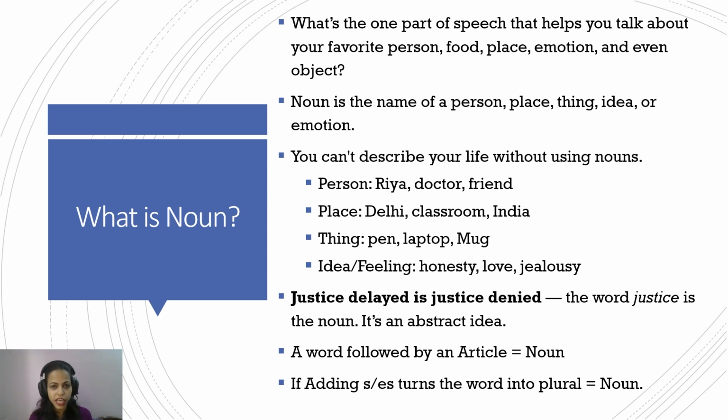For example, the name Ria, a profession's name like doctor, or a friend, these are all nouns. If you want to describe a place, name a city, a country, or a location, say Delhi, India, classroom, these are all nouns. If you want to talk about things, a pen, a laptop, a mug, again, these are all nouns. If you want to describe an idea or a feeling, if you call somebody honest, honesty is a noun. Love is a noun. The word jealousy is a noun.